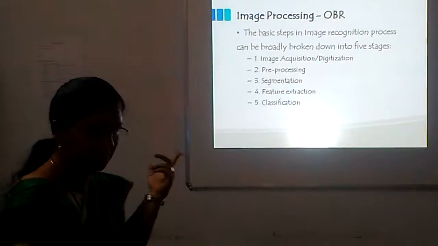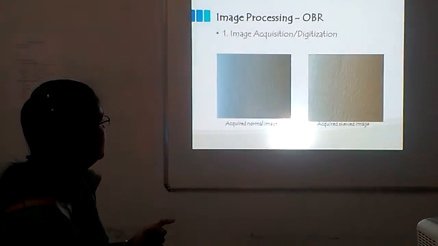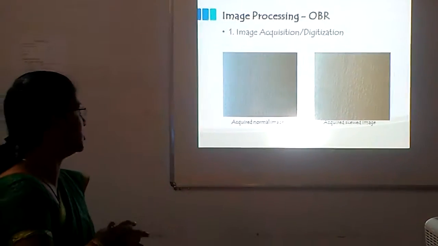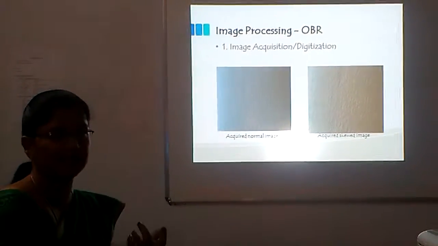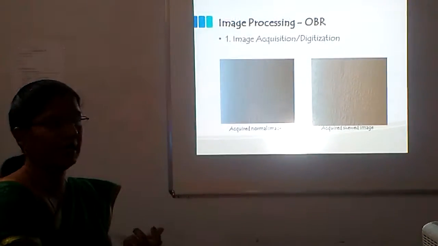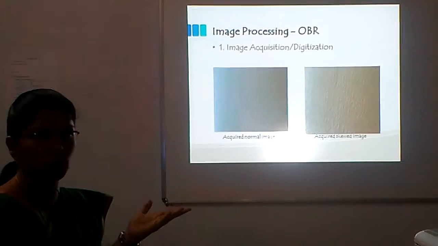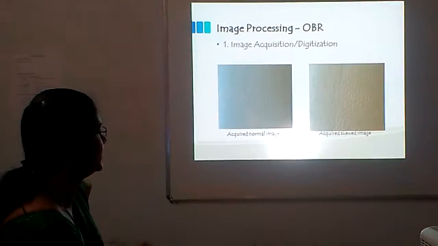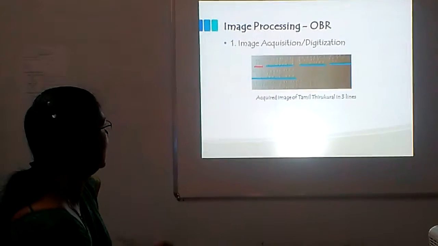The first step is the image capturing, and here is the acquisition or digitization. What digitization means is that even if the image is captured in a normal form or in a tilted form, that is a skewed image also, it can be handled. I have shown two examples of that. One is normal and one is skewed.